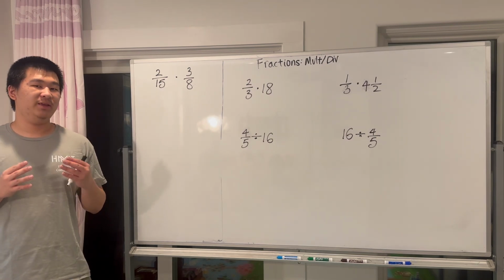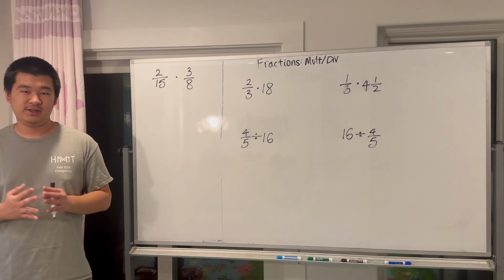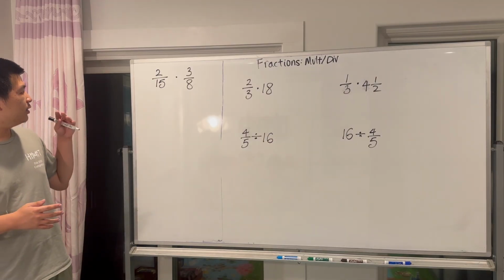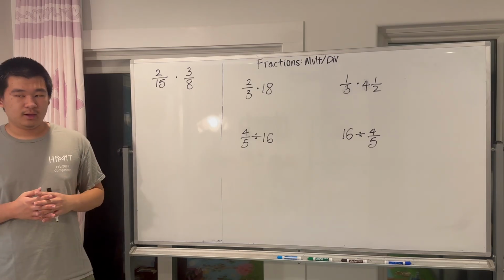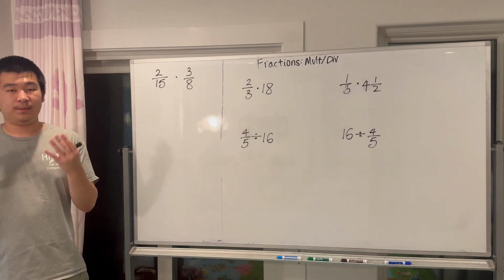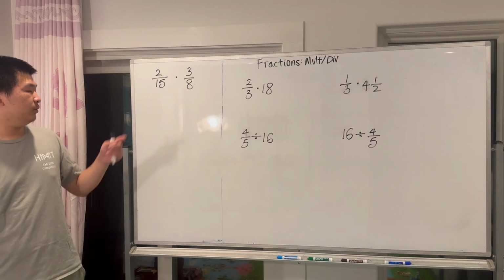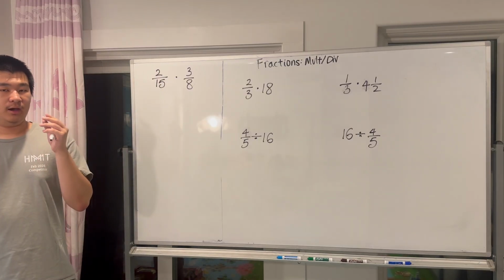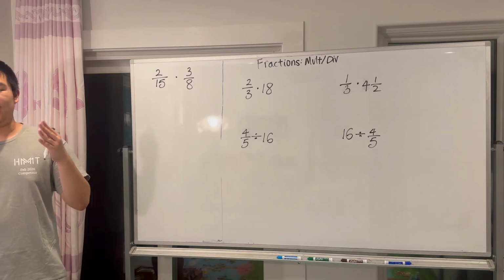Today's video is going to be another video in our fractions mini-series, this time on multiplication and division. So 2 over 15 times 3 over 8. Now we could use the typical fraction multiplication and just multiply the top and multiply the bottom and then simplify, but here and oftentimes it's easier to simplify and then multiply.